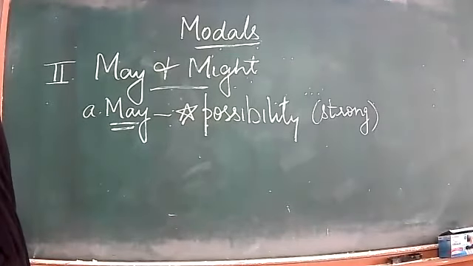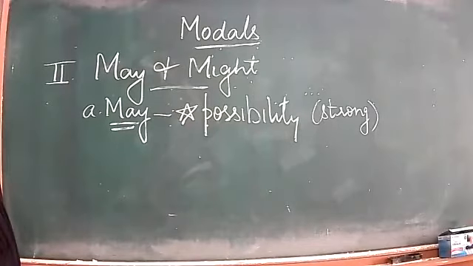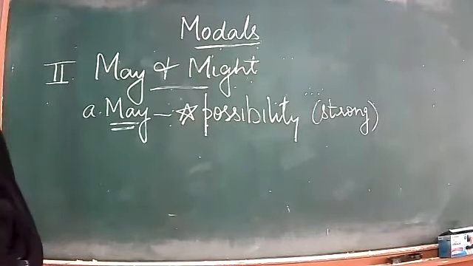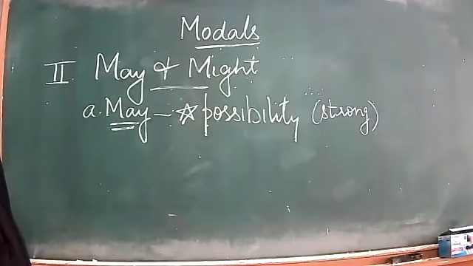Ruhani, please make the sentence. Possibility. Ma'am, it may rain tomorrow. Repeat it. Ma'am, am I audible? Now you're audible. Speak up, beta. Ma'am, it may rain tomorrow. Okay, it may rain tomorrow according to weather forecast. Okay, that's possibility, strong possibility.